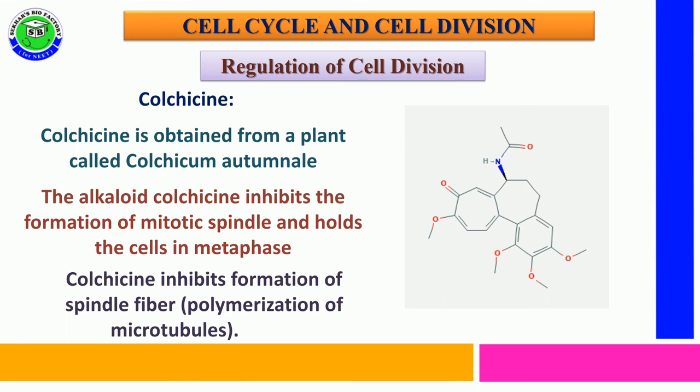Spindle fibers are formed by the process called polymerization of microtubules. All microtubules assemble into mitotic spindle fibers, but colchicine inhibits the process of spindle formation in metaphase.